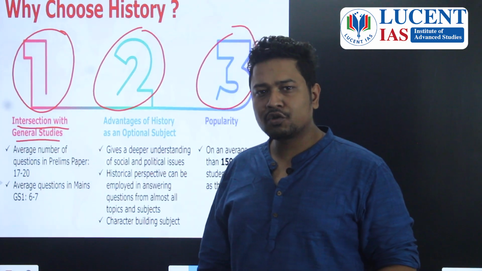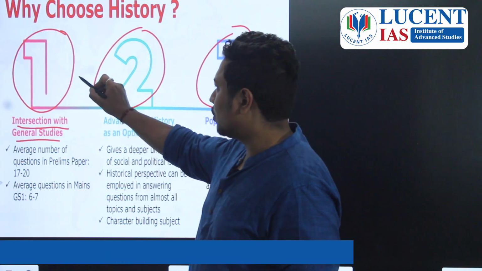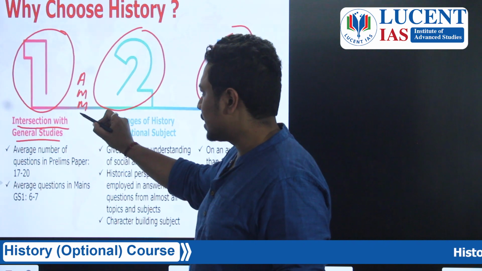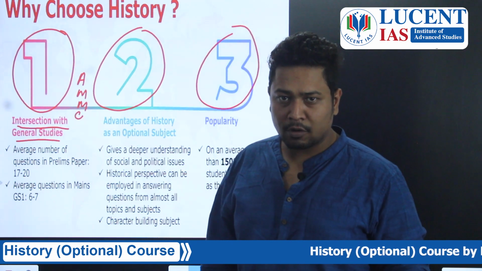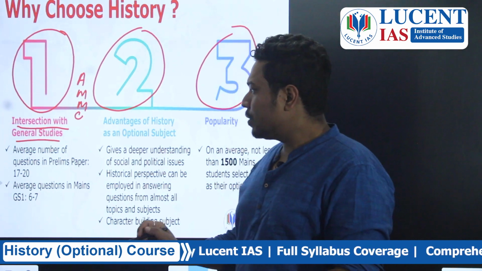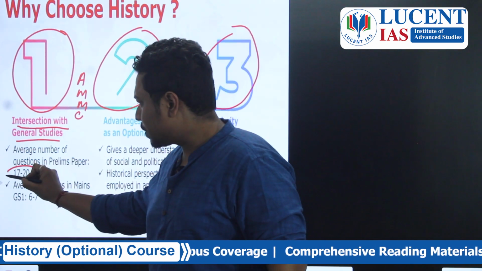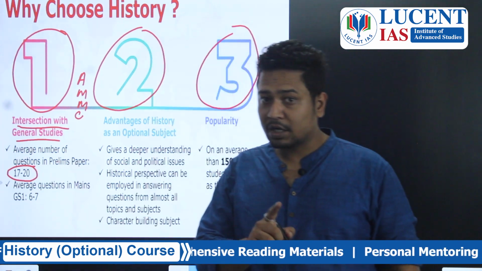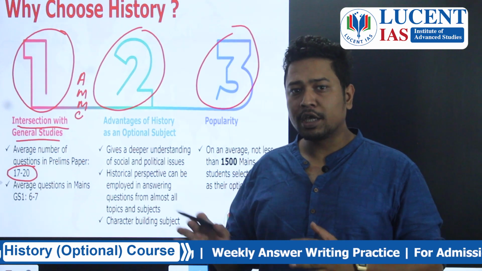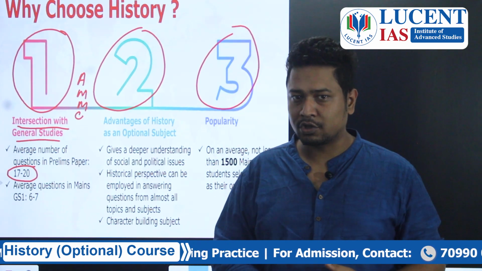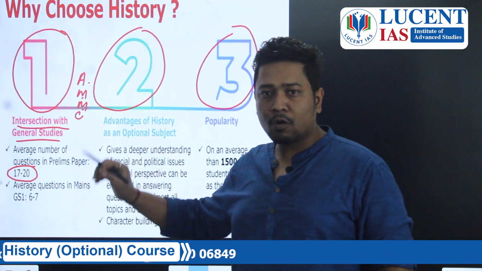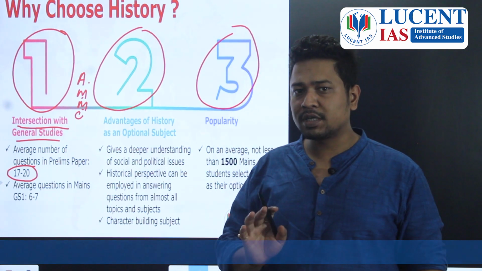Now, if you have taken history as an optional, of course you are going to read all three sections of history: ancient, medieval and modern, as well as the contemporary history of India, in great detail. When you encounter questions in your prelims paper, mark that, on an average 17 to 20 questions are asked from the subject history. And ancient, medieval and modern, all three sections are very well represented.